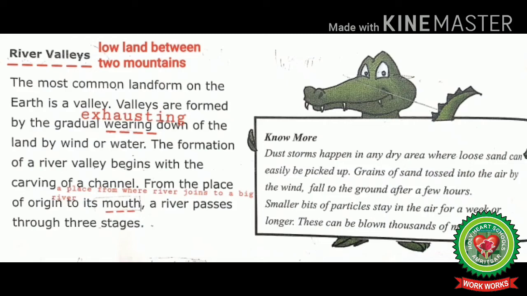From the place of origin to its mouth, a river passes through three stages. Students, wearing means exhausting. Mouth means a place from where a river joins a big river.